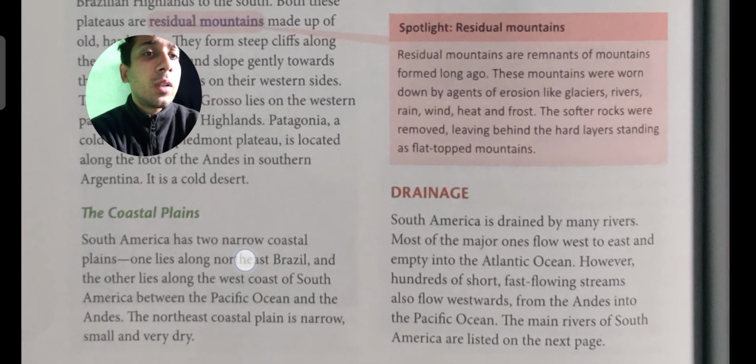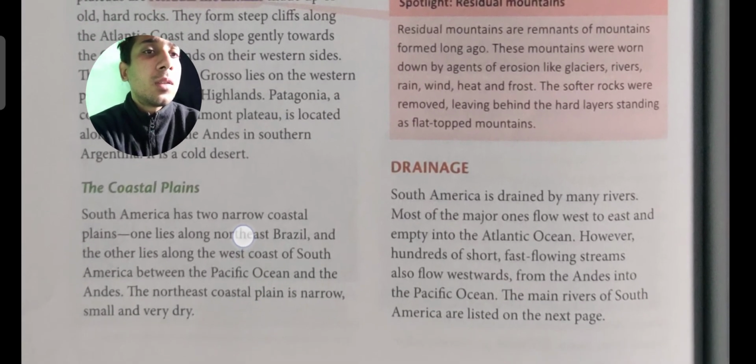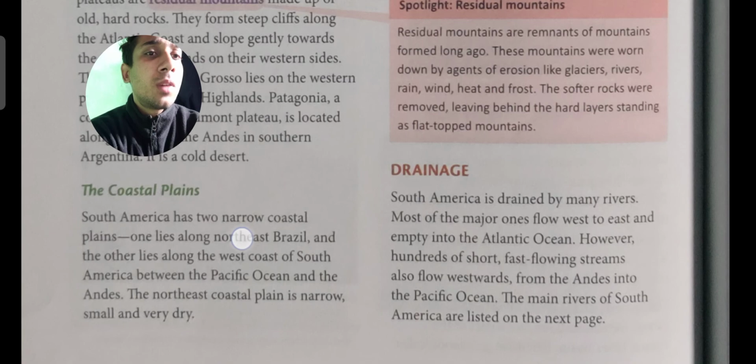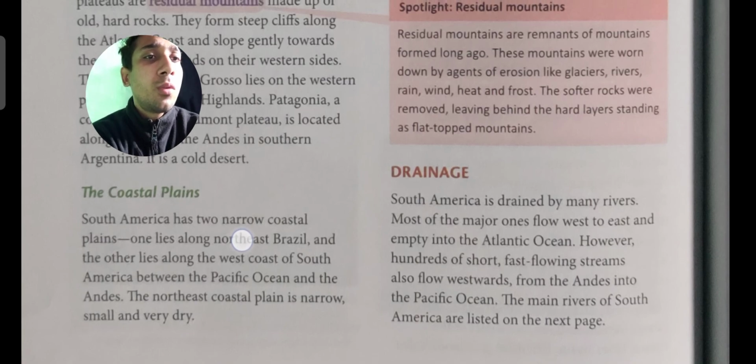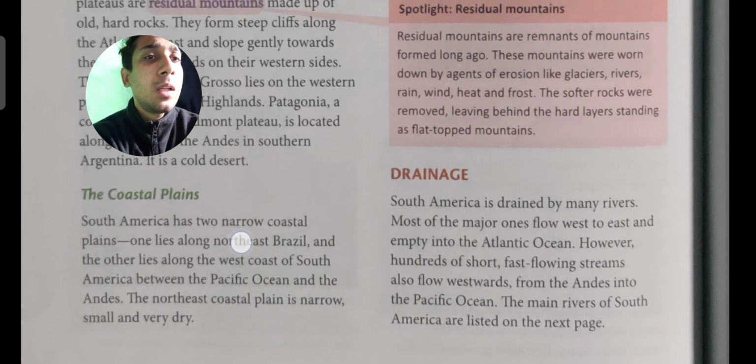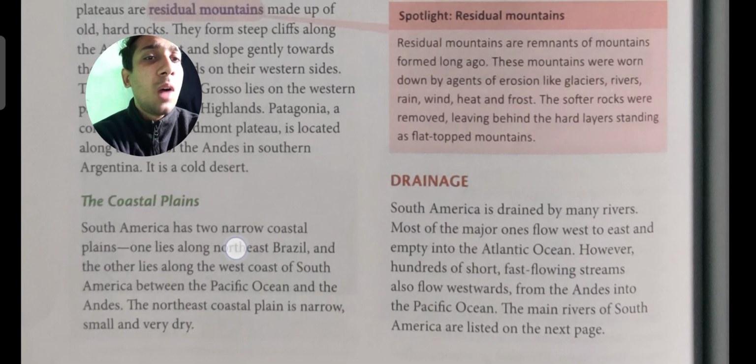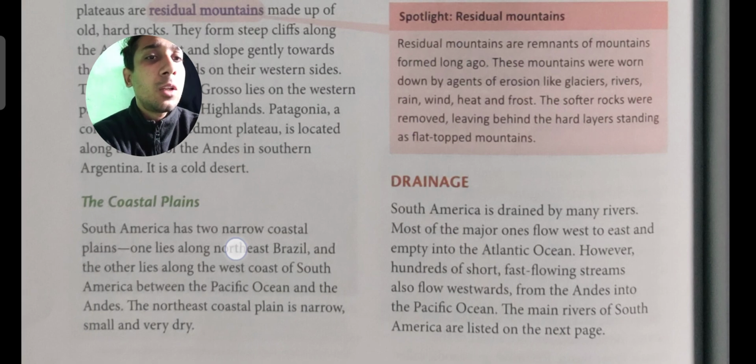Then we can go to the drainage system. Let's see. South America is drained by many rivers. Most of the major ones flow west to east and empty into the Atlantic Ocean. However, hundreds of short, fast-flowing streams also flow westward from the Andes into the Pacific Ocean. The main rivers of South America are listed on the next page.